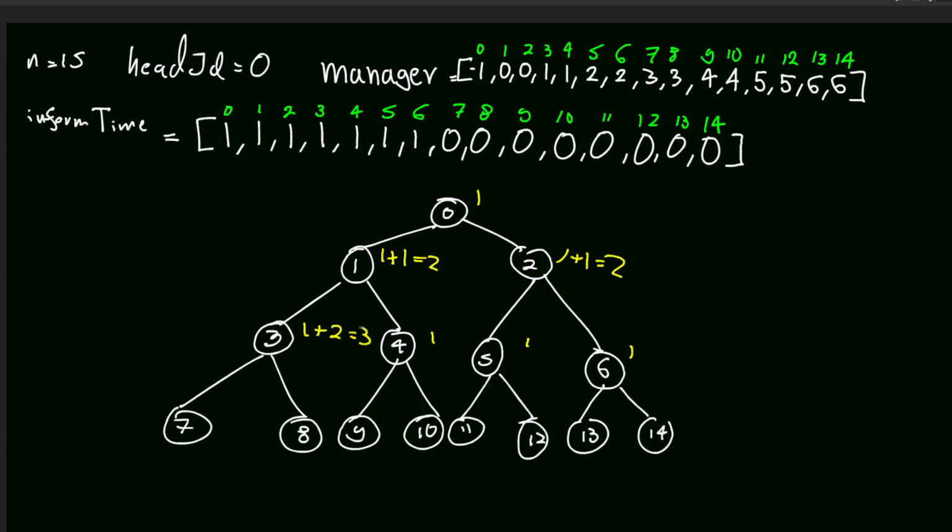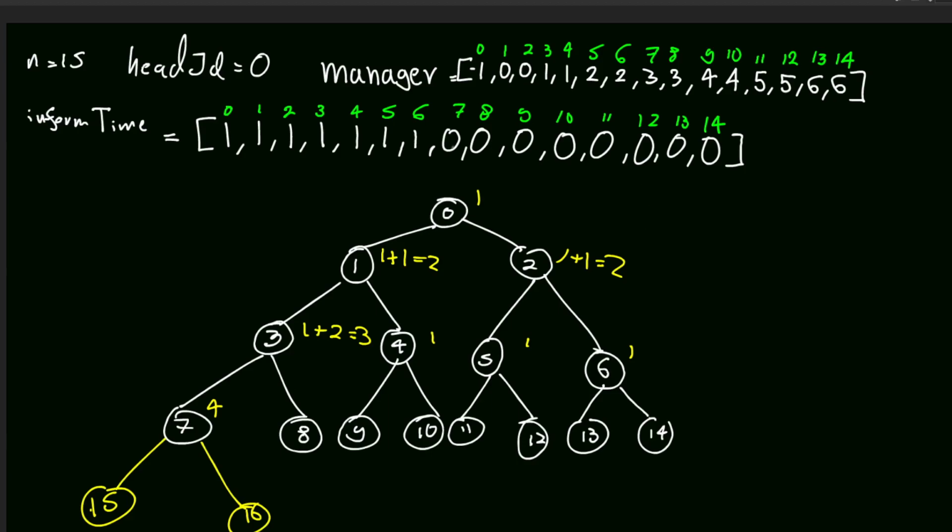Then these ones take 3 seconds, everybody, and then we don't have to pass the information downstream anymore, so it will take 3 seconds, or whatever units, I don't know. But for example, if this node number 7 had 2 more children, say number 15 and 16, and let's say 7 takes 4 seconds to pass the information.